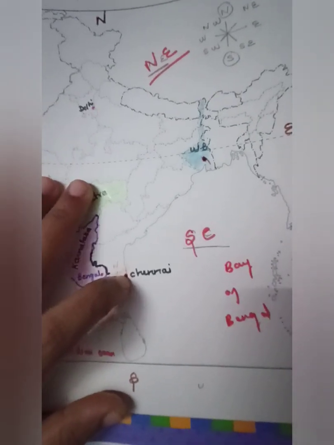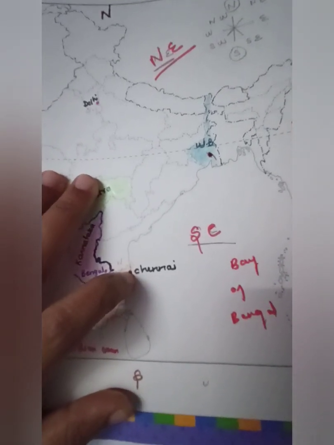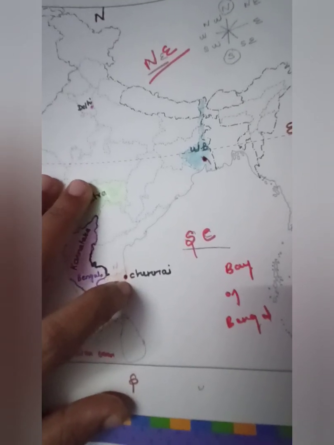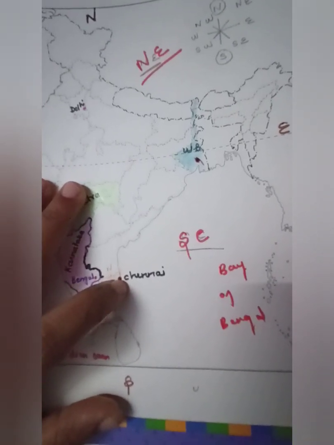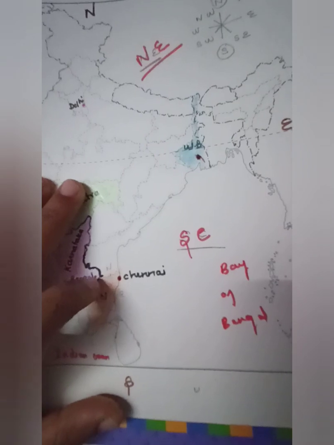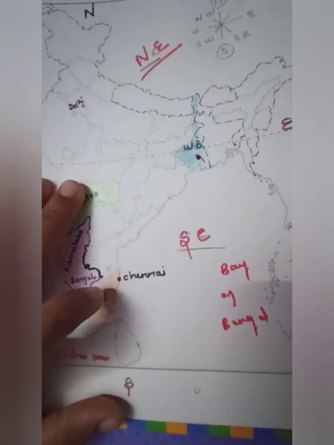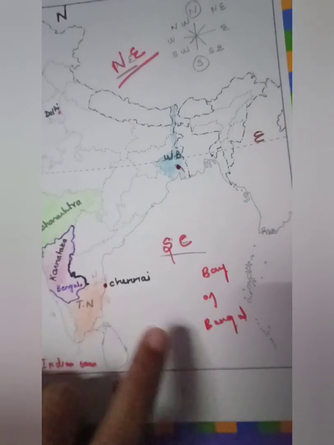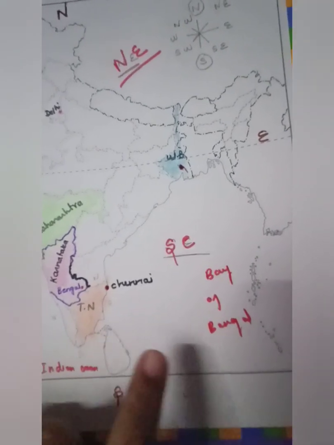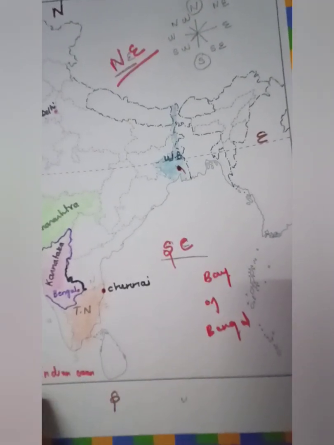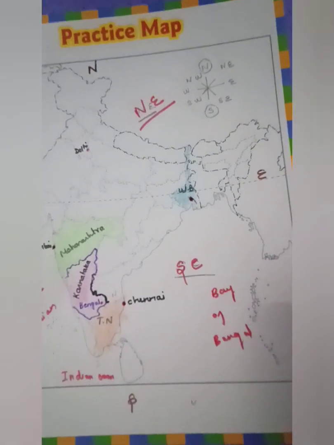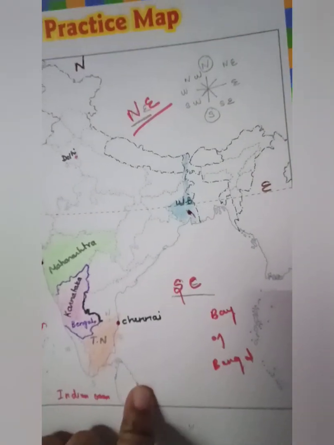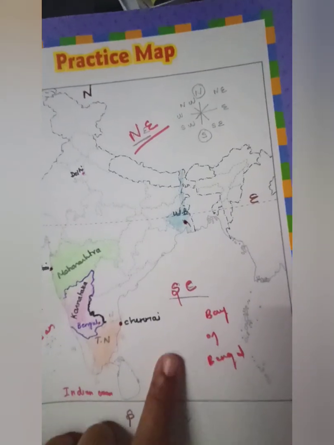We know very well Marina Beach. Do you all remember that? Of course, that is a seashore, right? So it is also near to the sea. That's why it is the southeast coast, which faces the Bay of Bengal. And you know very well, earlier it was called Madras, right? Earlier it was known as Madras. So that's all about these 4 cities.